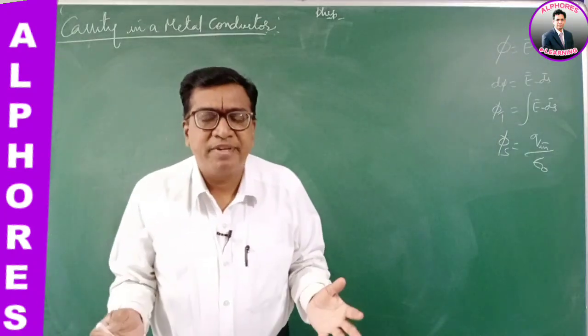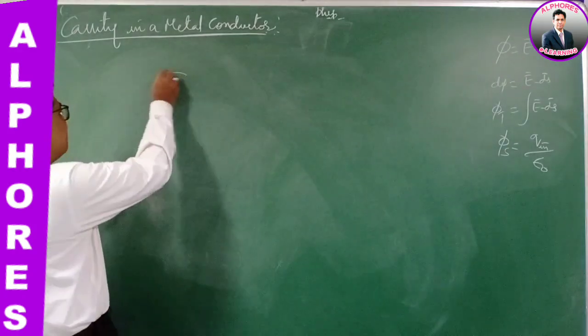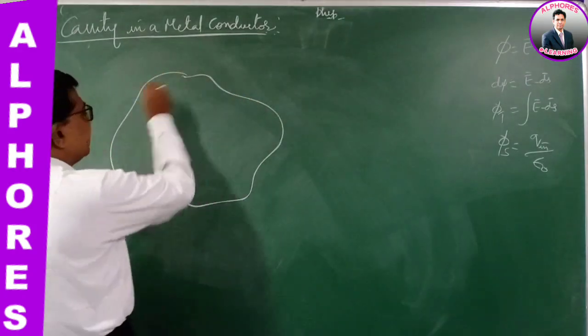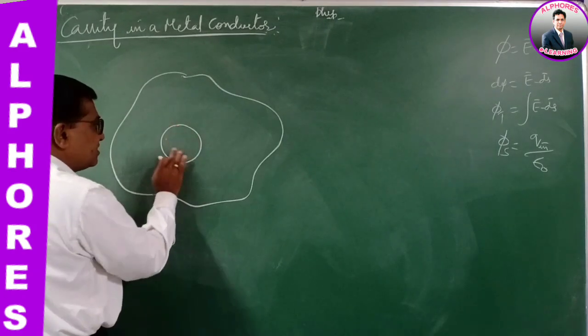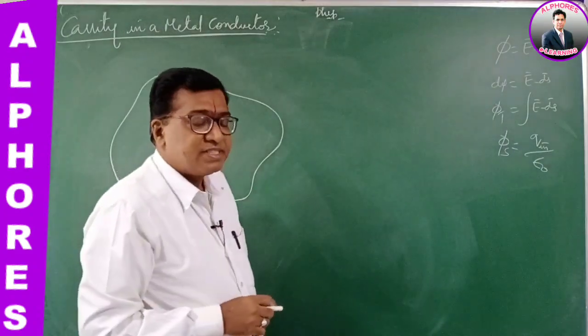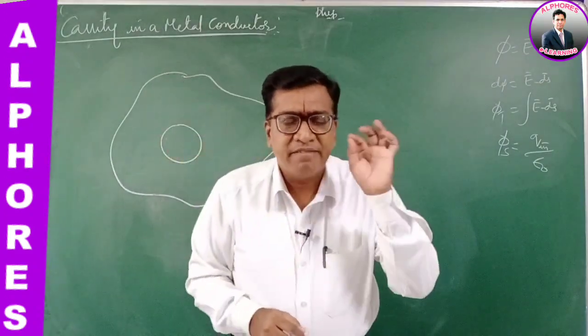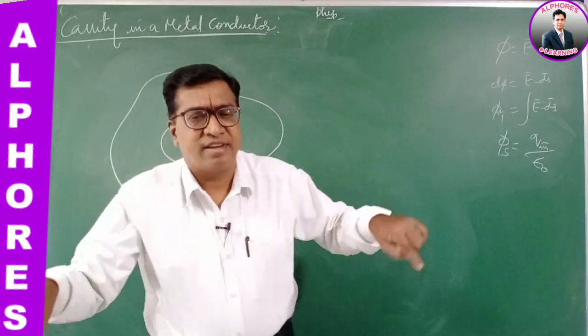So what happens if there is a hole or a cavity inside a metal conductor? Suppose there is a metal conductor like this with a cavity inside. So this is empty space. In the previous session we learned that whenever charge is given to a metal conductor, charge resides only on the surface.